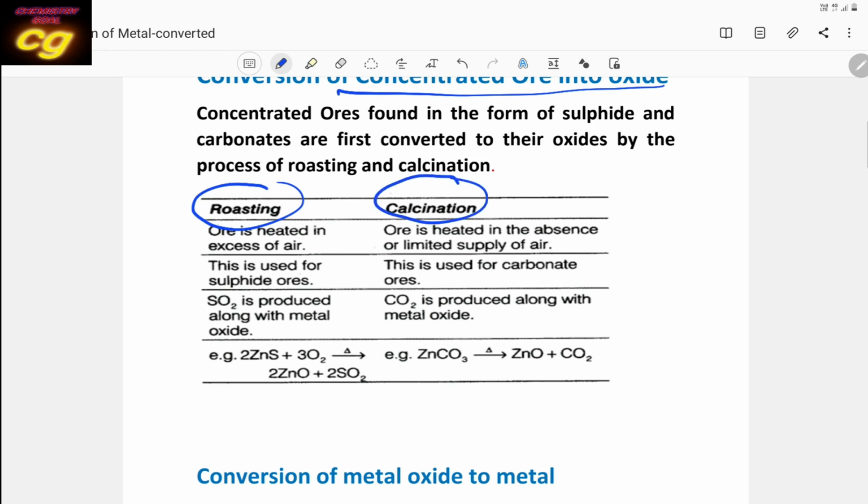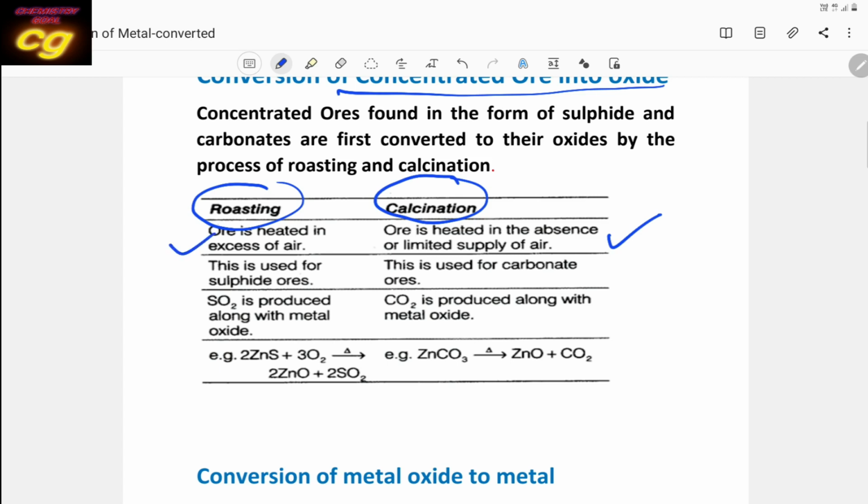These are two processes. In the roasting process, what happens? The ore is heated strongly in excess of air. Then calcination, what happens? The ore is heated in absence of air. Sufficient oxygen is not needed in calcination, but in roasting sufficient oxygen is used.